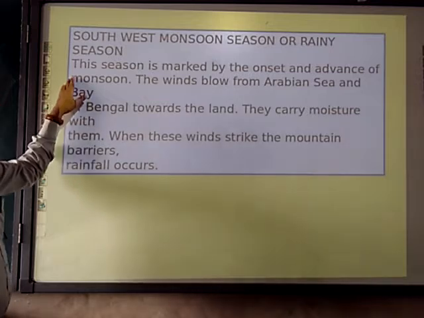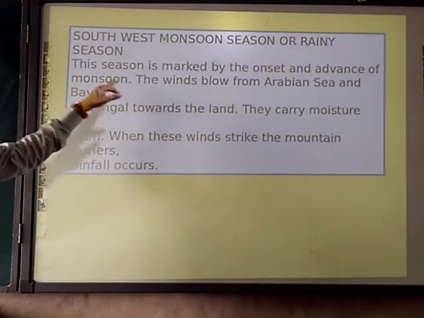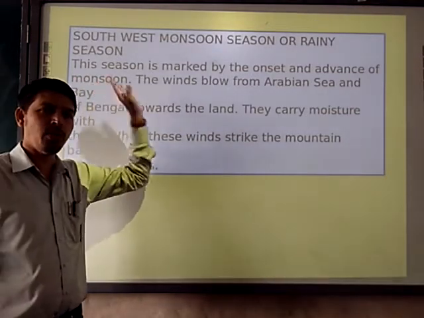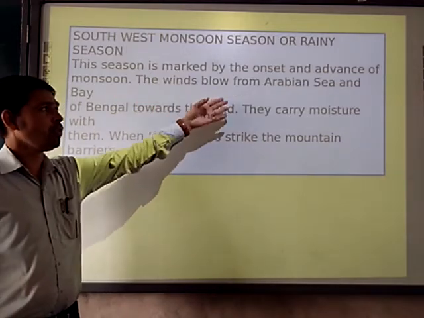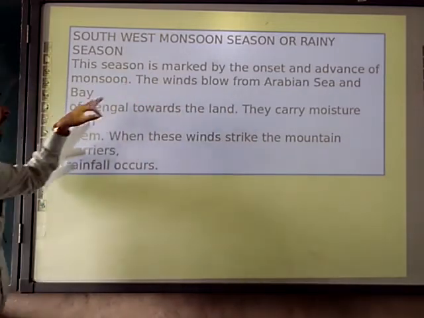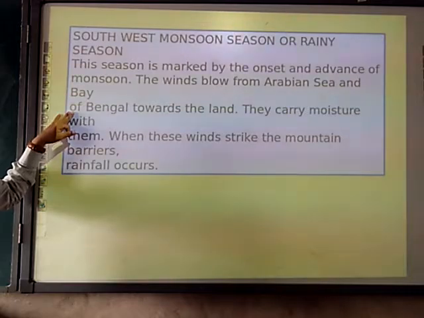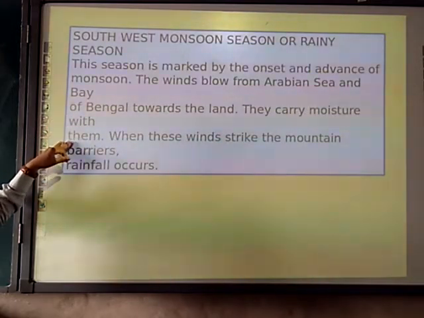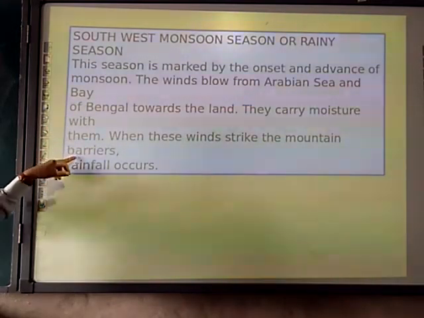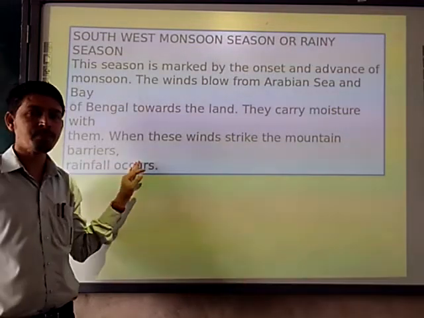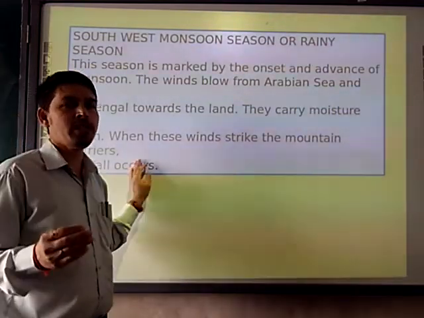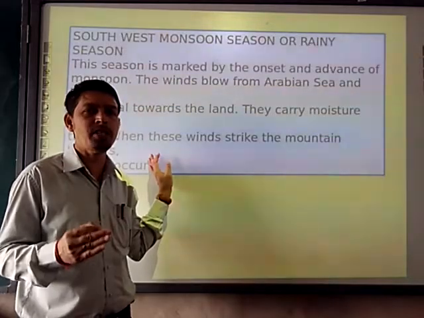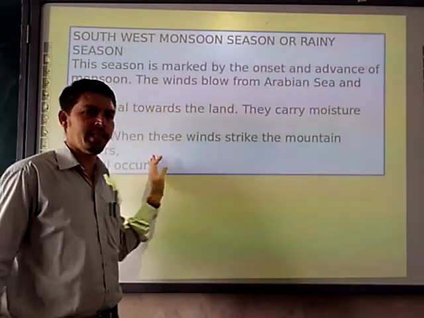This season is marked by the onset and advance of monsoon, as I stated to you earlier. The wind blows from the Arabian Sea and the Bay of Bengal towards the land. They carry the moisture with them. When these winds strike the mountains, heavy rainfall occurs. So monsoon is the only one responsible for the rainy season in India.